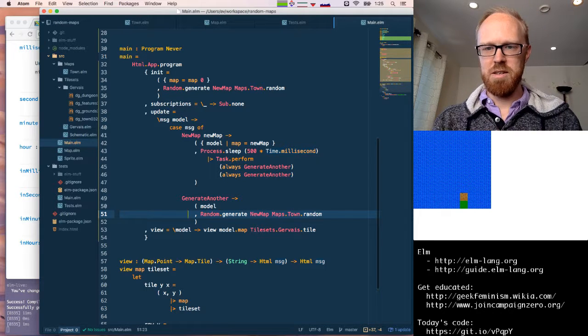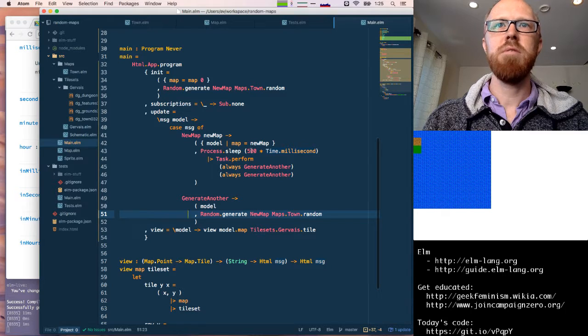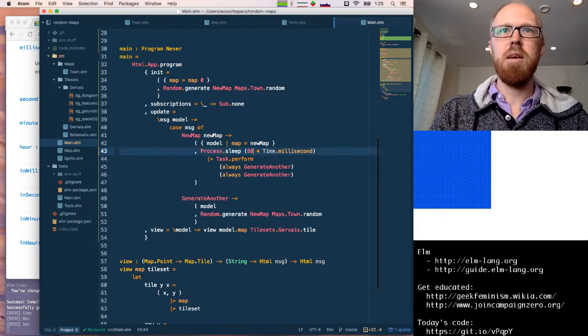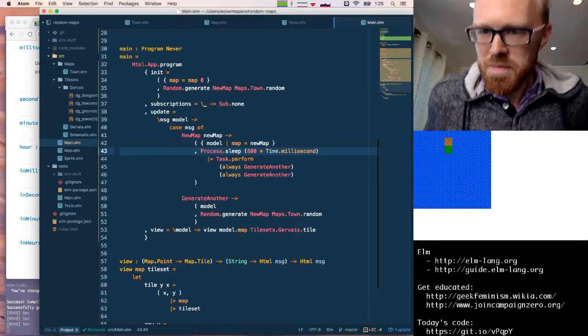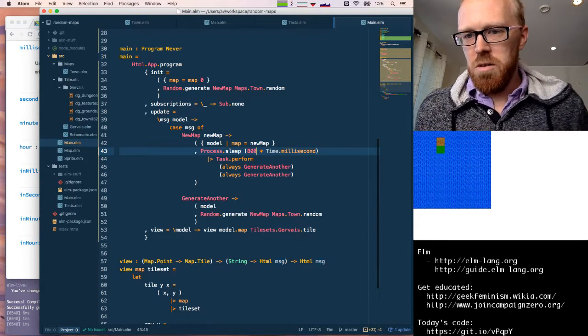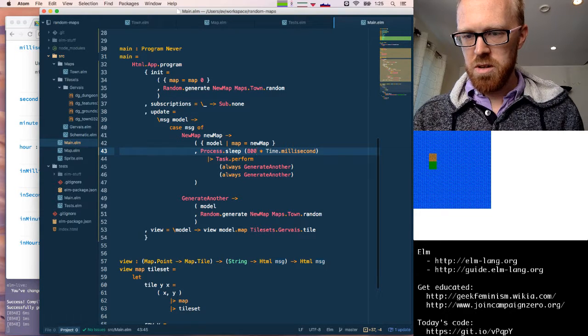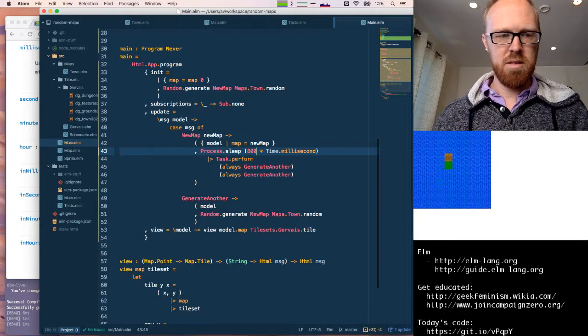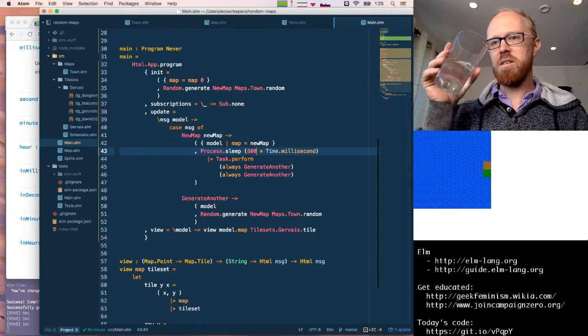Hey, perfect. I think that's a little bit fast. Let's make this maybe 800 milliseconds. Cool. So there is our random map generator. Yeah, you can see every so often it generates one that has the grass off the screen, so I'm curious why our tests aren't failing for that or catching those.